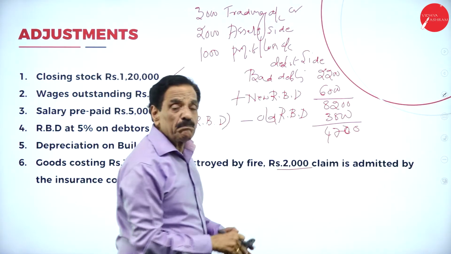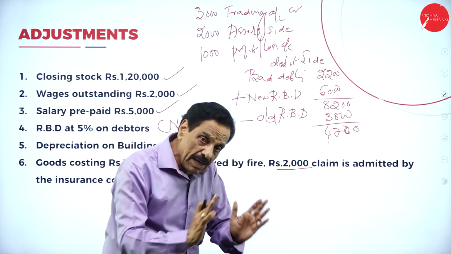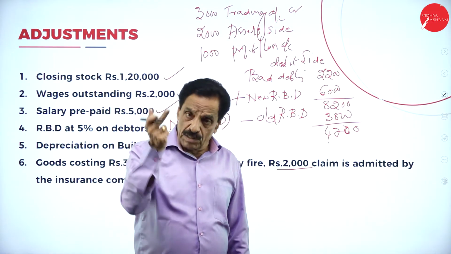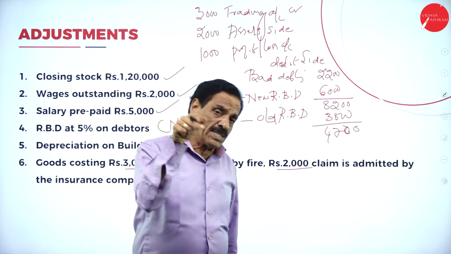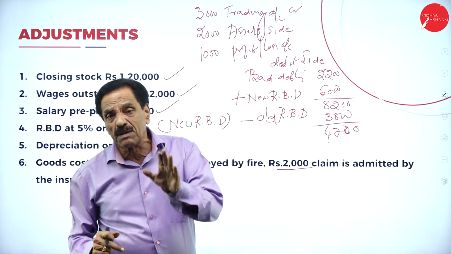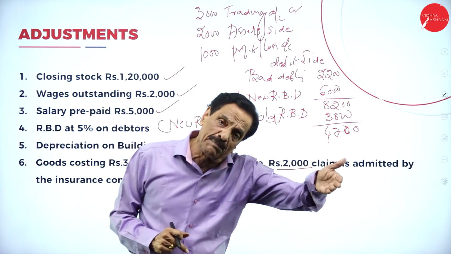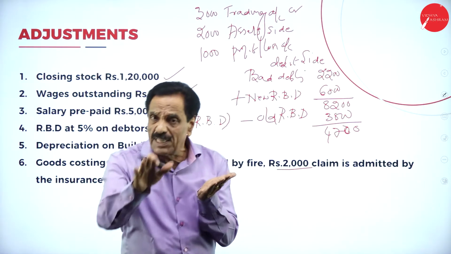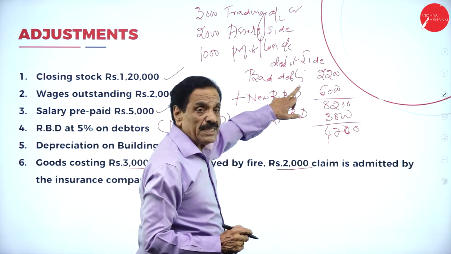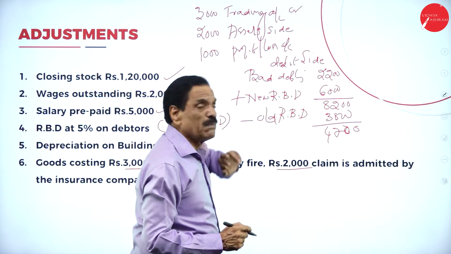4,700 will appear on the P&L account debit side, meaning the profit and loss account debit side. What's your formula? Bad debt plus new RBD. Whatever RBD is given in the adjustment is called new RBD. Whatever RBD is in the trial balance is called old RBD. Old RBD, trial balance; new RBD, adjustment. What is the formula? Bad debt plus new RBD minus old RBD.